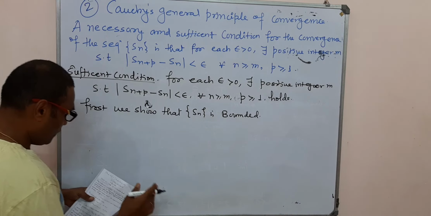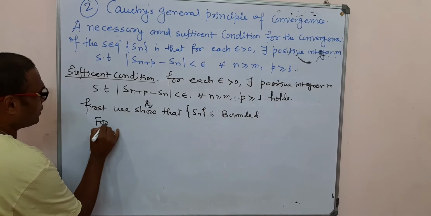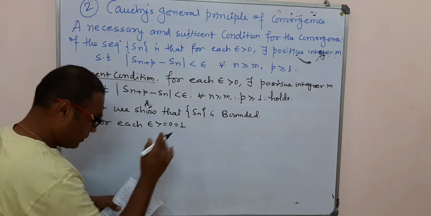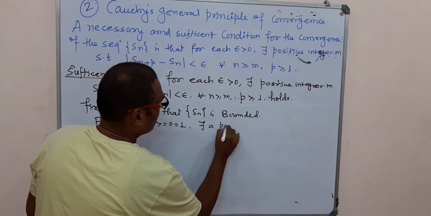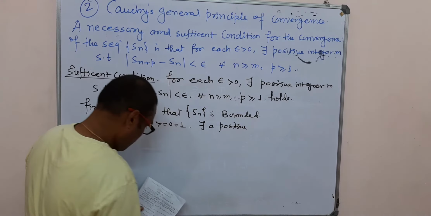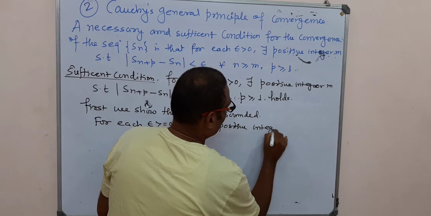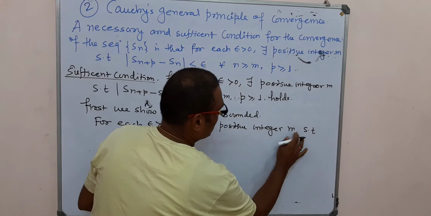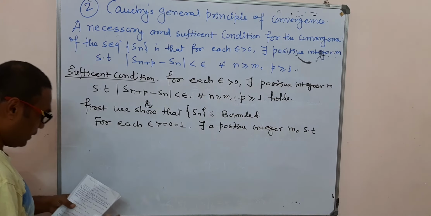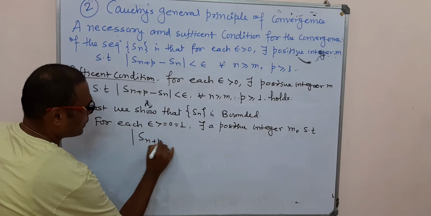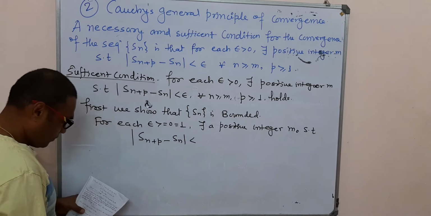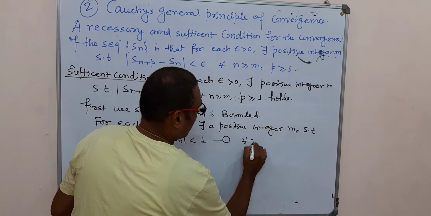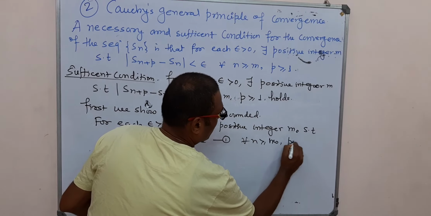So we assume that for each epsilon greater than 0, say it is 1, there exists a positive integer n0 such that the mod of S(n+p) minus Sn is less than 1, because epsilon is this, for all n greater than or equal to n0 and p greater than or equal to 1.